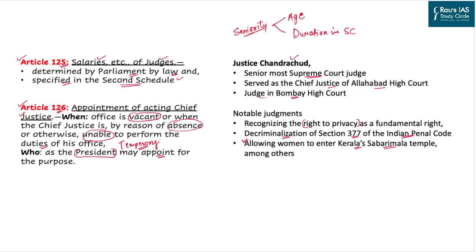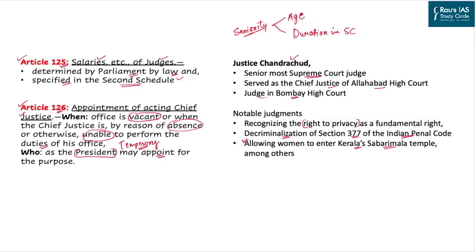Apart from these, two other important articles include Article 125, which provides that the salaries of the judges are determined by the Parliament by law and specified under the Second Schedule. So whatever salary the CJI is going to get is determined by the Parliament itself, and all this is mentioned under the Second Schedule.